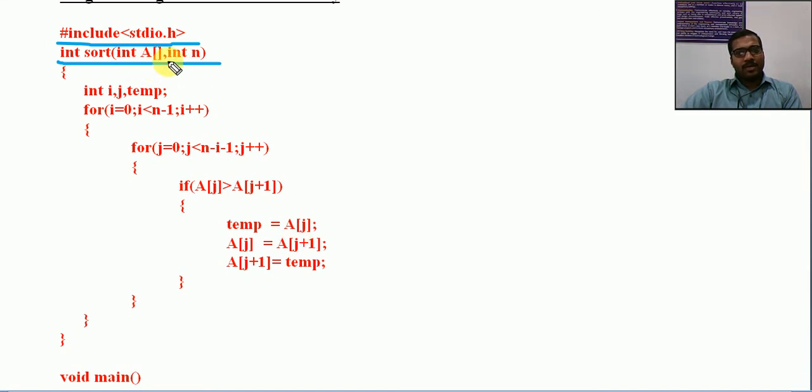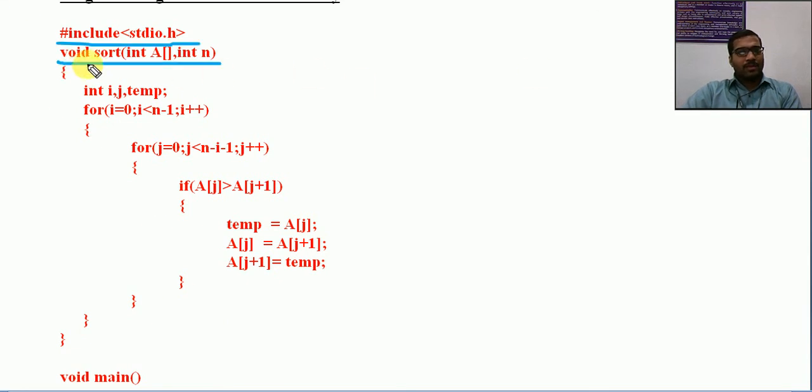Why we are having this. Just a correction here, because in this program I am not going to return anything, so I will give it as void sort. If you want to return some value, nothing is returned here. If I am writing int here, I need to write a return 0, some value to be returned to the main. A return statement is a must if there is a return type, so I am simply avoiding that.